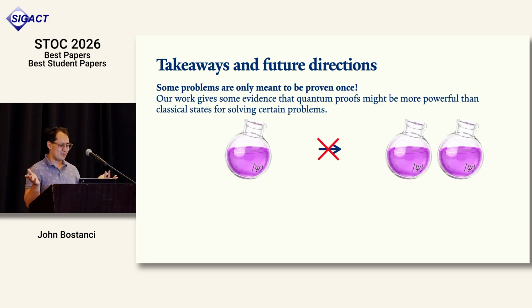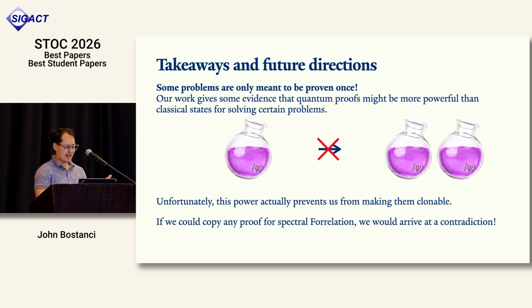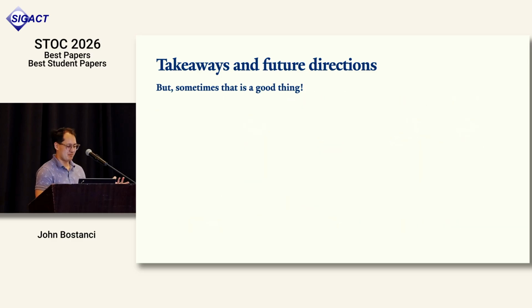Some problems are only meant to be proven once. I started this talk talking about quantum versus classical proofs, but really it's more about clonable or copyable proofs. We give evidence that there are some problems for which quantum proofs can solve better, but the main point is that these problems can't be solved in a way that's clonable or repeatable, or in a way that you can share with your friends, because any such proof would imply a contradiction.